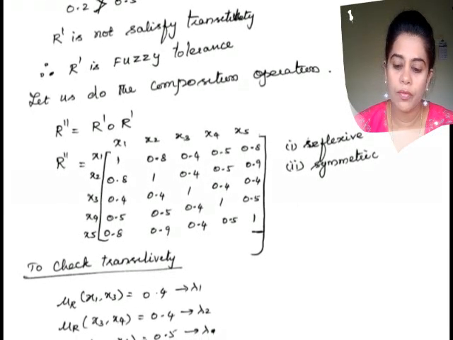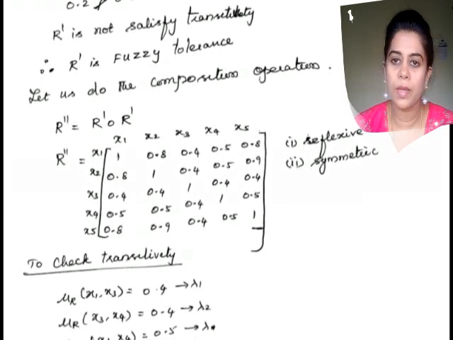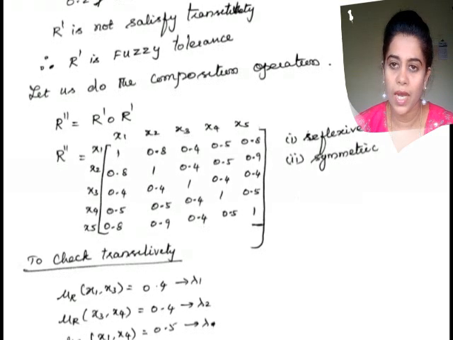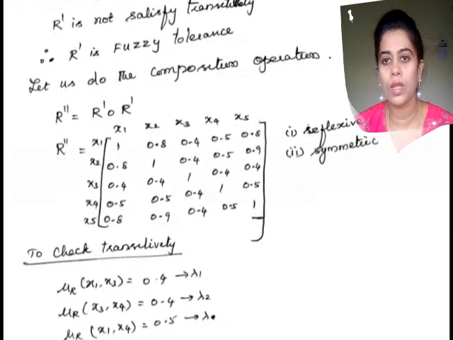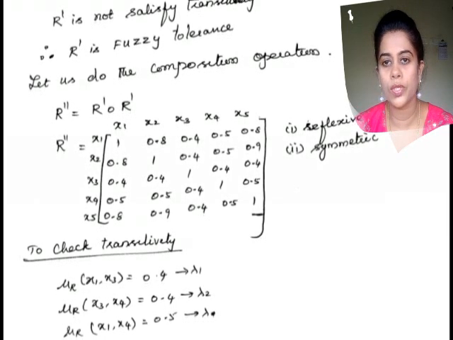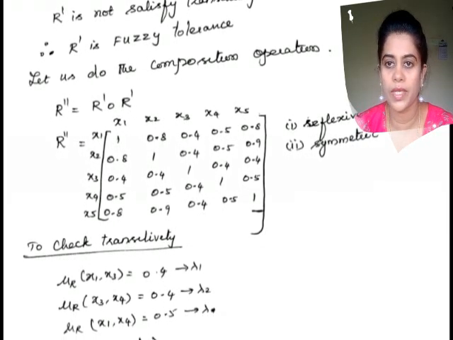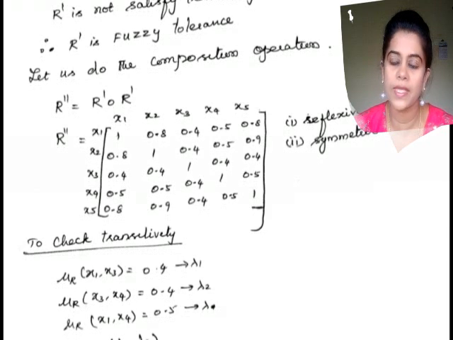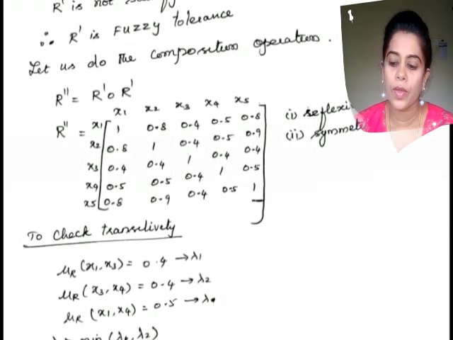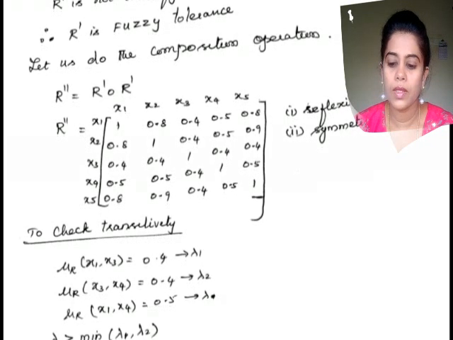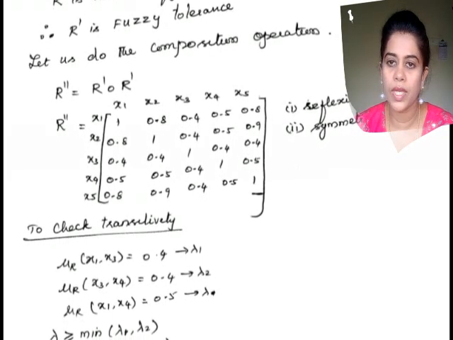Then I have to check the three properties. I have to go through the composition operations until we get an equivalence relation. An equivalence relation means it should satisfy these three properties. Let me check. Reflexive means I have to check all the diagonal elements.